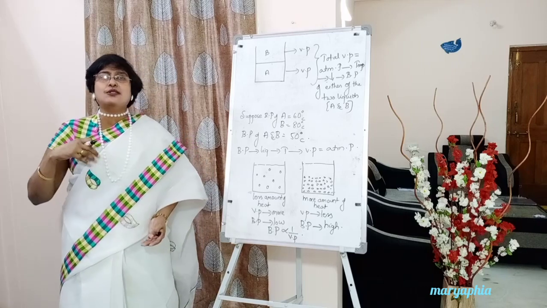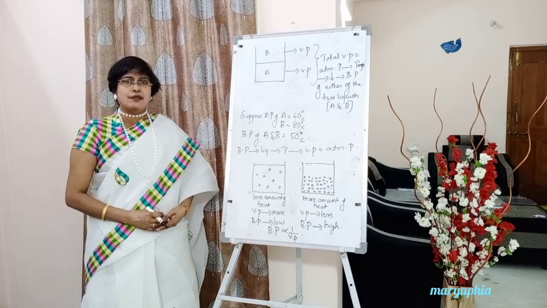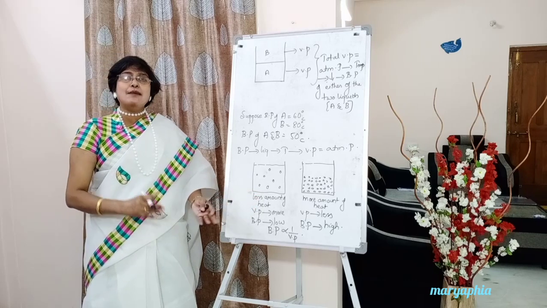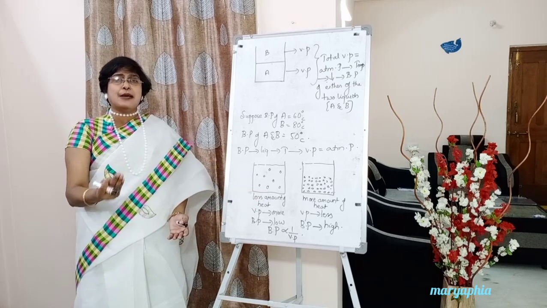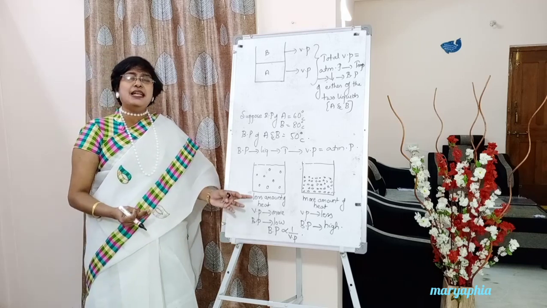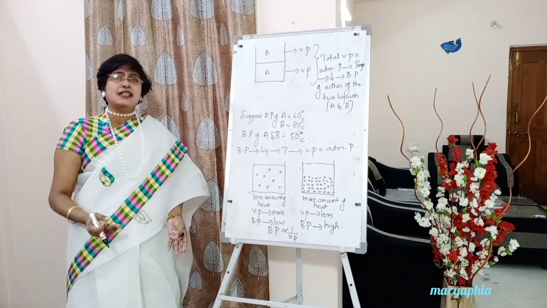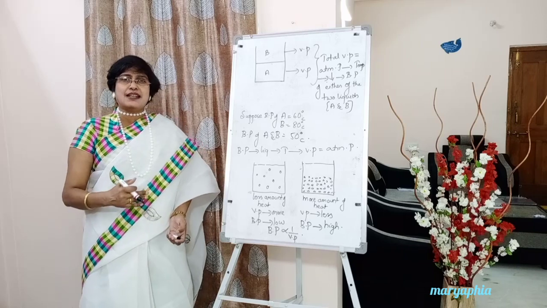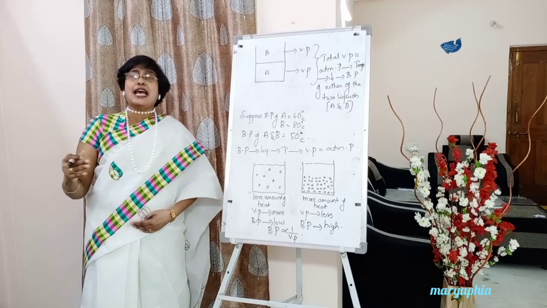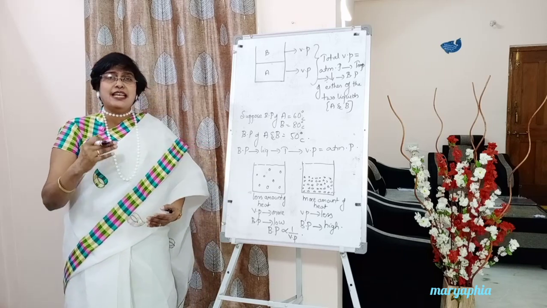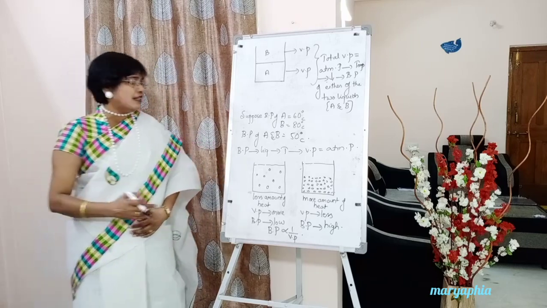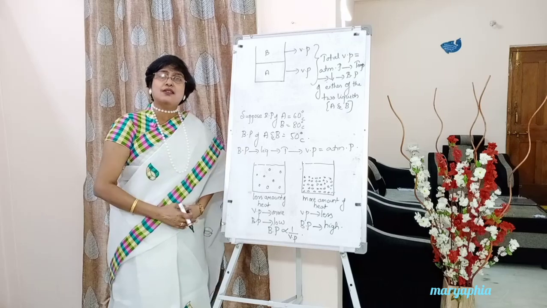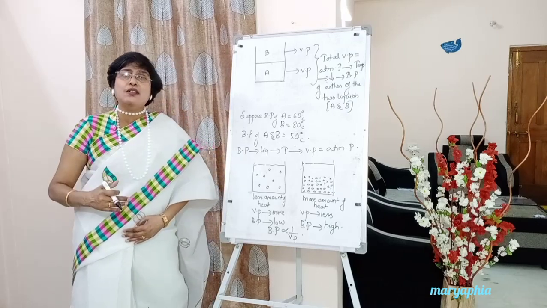Suppose I am trying to boil both the liquids. This liquid can be boiled easily. If you apply some heat, what happens immediately? As they are far away from one another, the molecular forces of attraction will be less, so they can be broken easily and the molecules reach the surface. What is the meaning? The molecules of the liquid reaching the surface means they are converting into vapor.